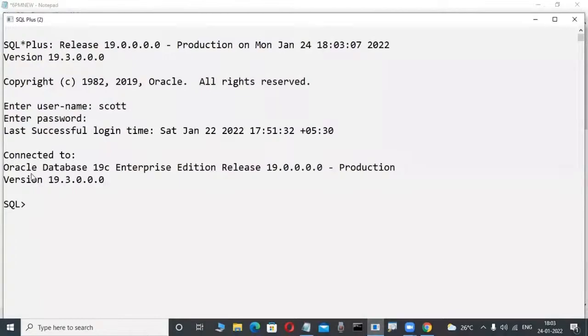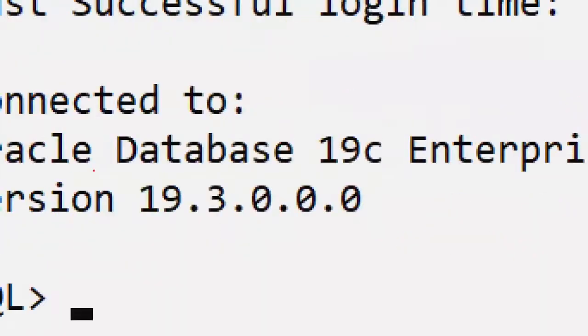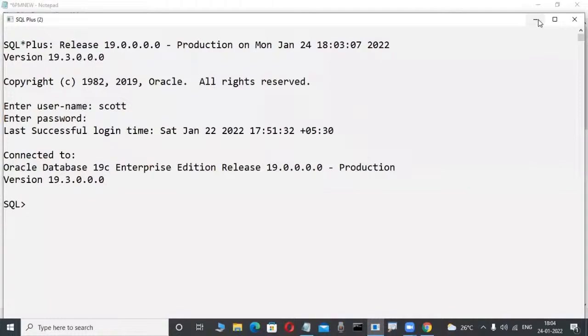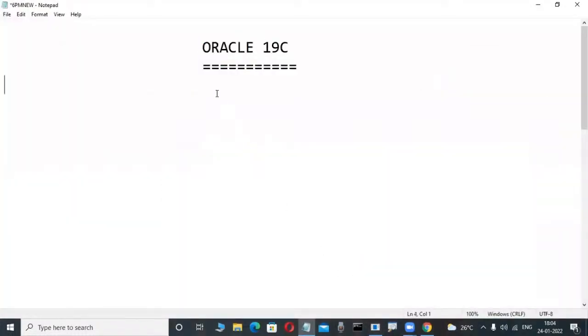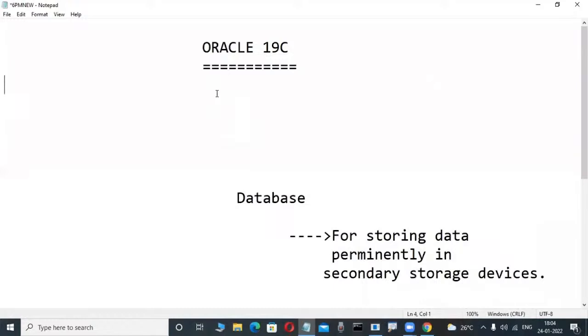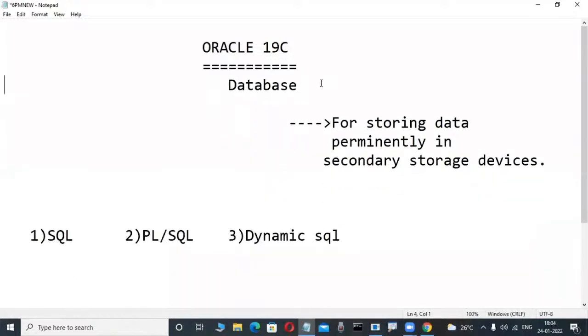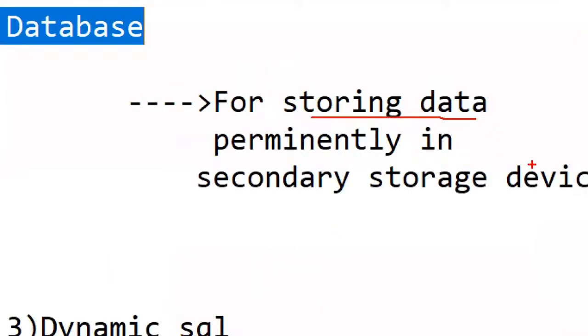Oracle is a product from Oracle Corporation. What type of product is that? Database product. What is the purpose of database products? Either Oracle, SQL Server, or DB2, so many products are there. What is the purpose of these database products? For storing data. Storing data permanently in the hard disk, in secondary storage devices. But not only permanently storing the data, but also an efficient way of retrieving the data.